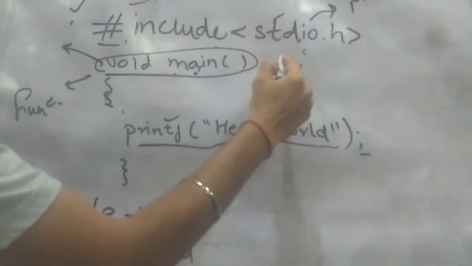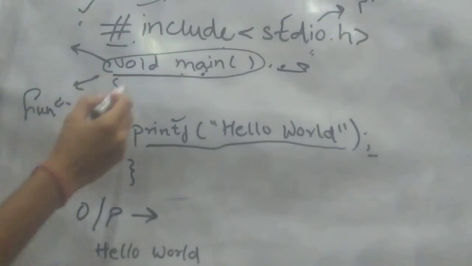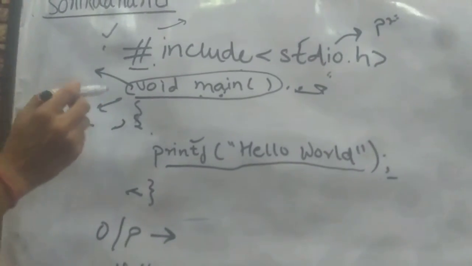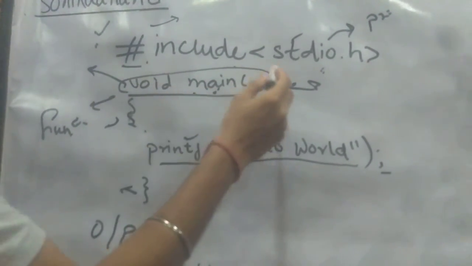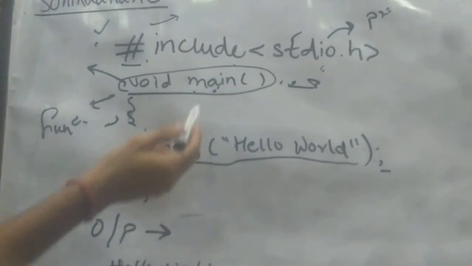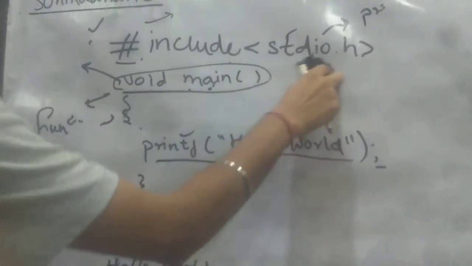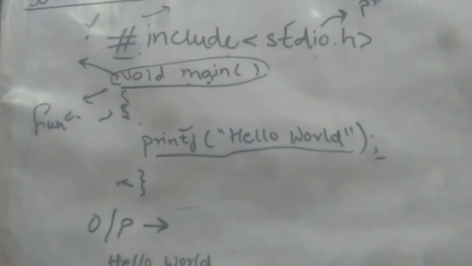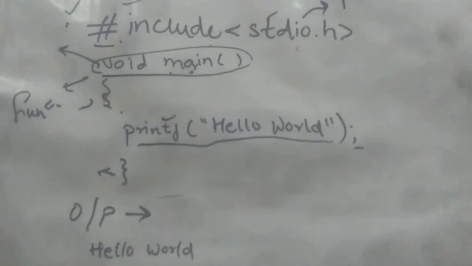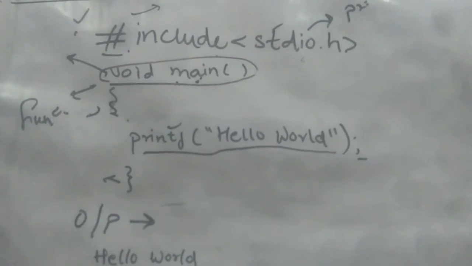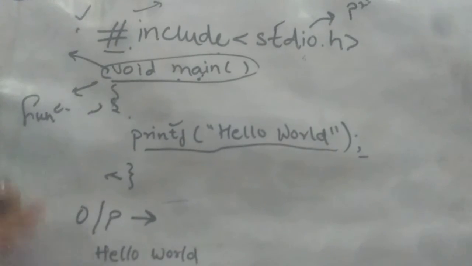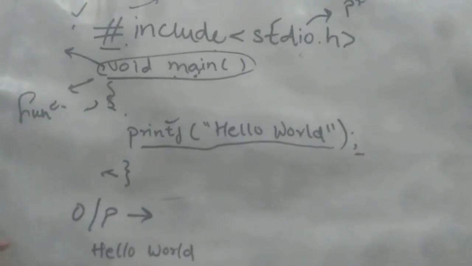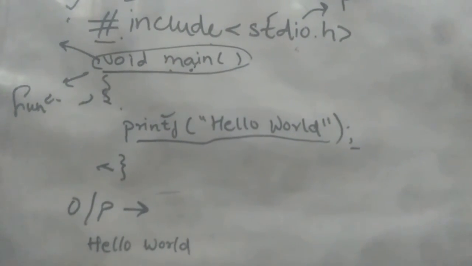All the lines should end with a semicolon except function definitions. What is the function definition? It should start and end with the curly brace. So main is a function, and it should not have any semicolon. I hope you got till this point. So we can move forward regarding data types, because in the next code or next slide we can see how to assign a variable and how many types of data types, keywords or identifiers there are in the C language.